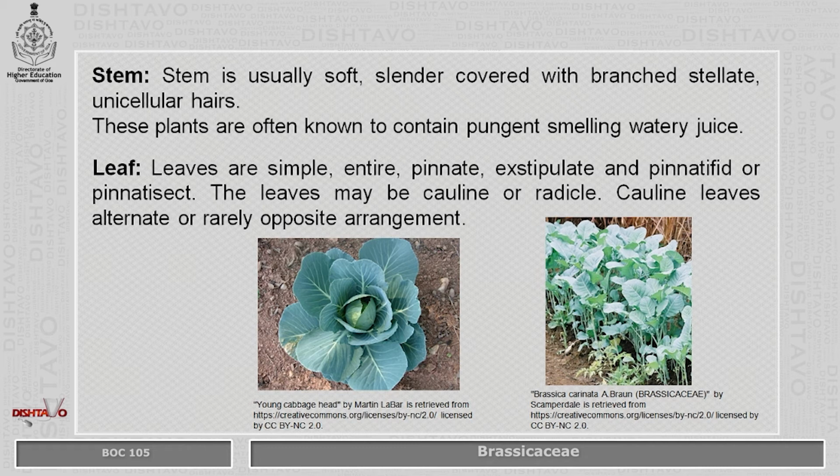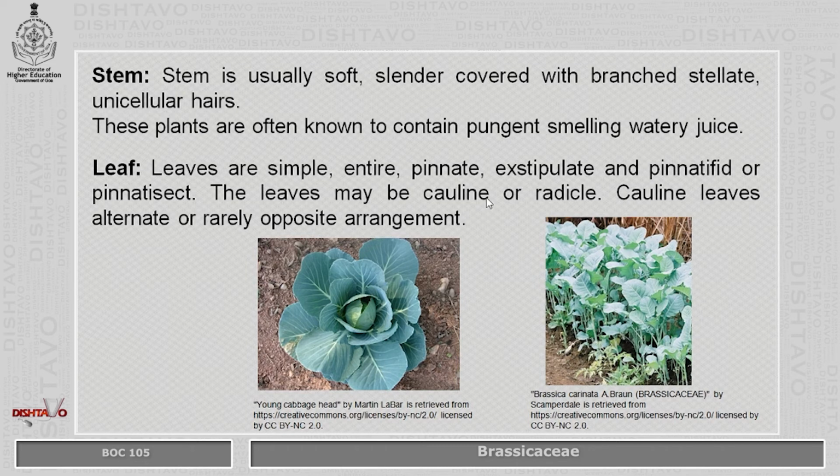Leaves are simple, entire. Leaves can also be pinnate. They can be pinnatifid or pinnatisect. They can be also lyrate, what we have seen. So, a large diversity of leaf morphology can be seen, as a large number of species, 3000 species, can be found in this family. Leaves may be cauline or radical. Cauline leaves are the leaves which are like petiole.